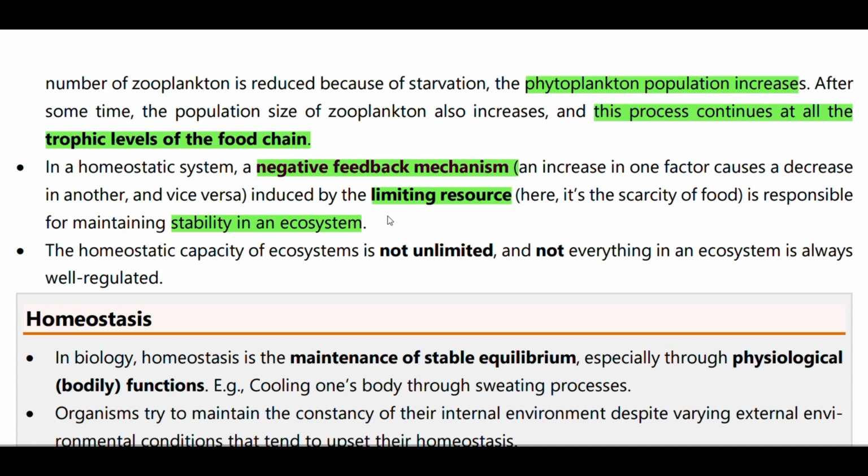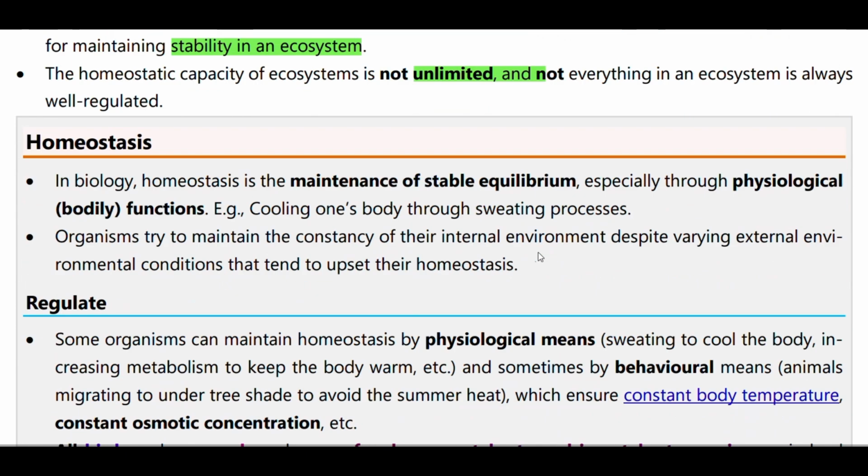The homeostatic capacity of an ecosystem is not unlimited, and not everything in the ecosystem is well regulated. Homeostasis is limited. So in the biological sense, homeostasis is the maintenance of stable equilibrium, especially through physiological functions. Like we studied, morphological and physiological. Morphological is caused by internal factors, and physiological is caused by external factors.